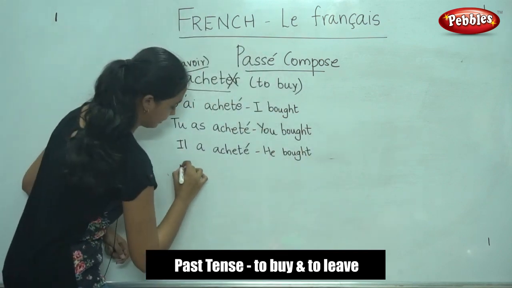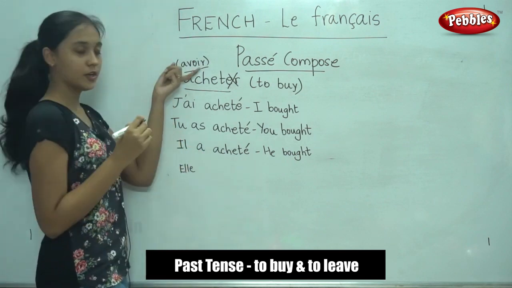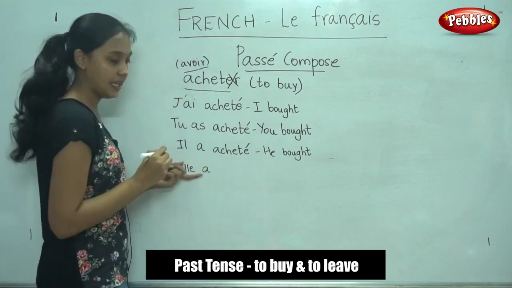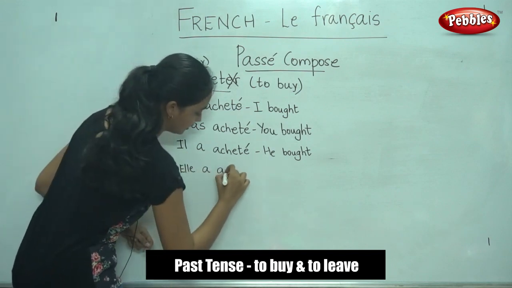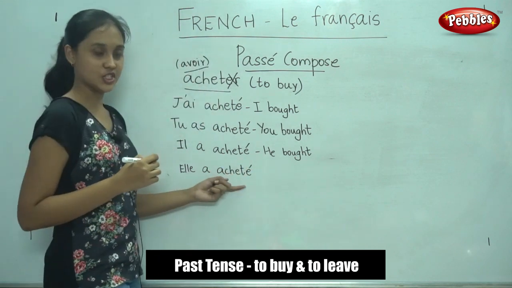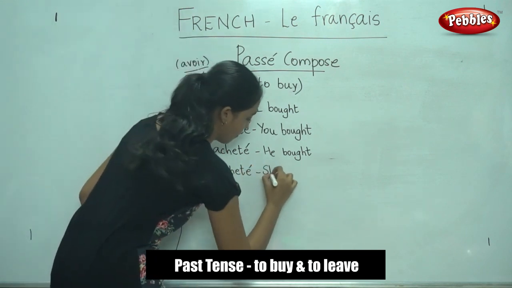Similarly, for elle, what is the avoir conjugation? For elle, it is a. Elle a, and you will write the past participle. Elle a acheté. She bought.